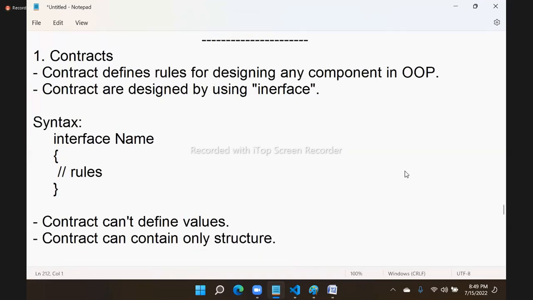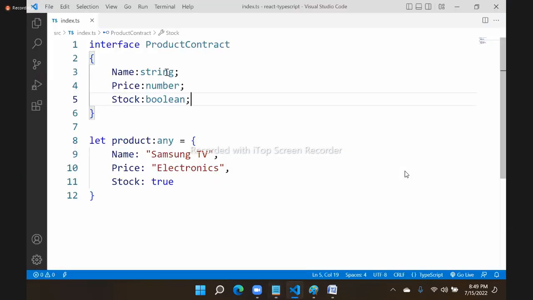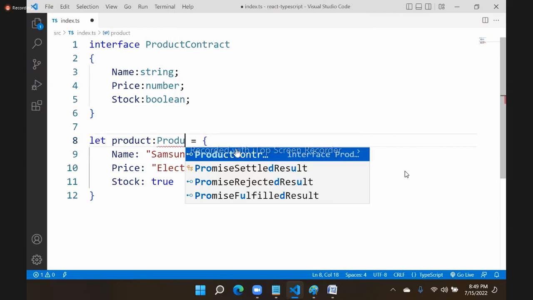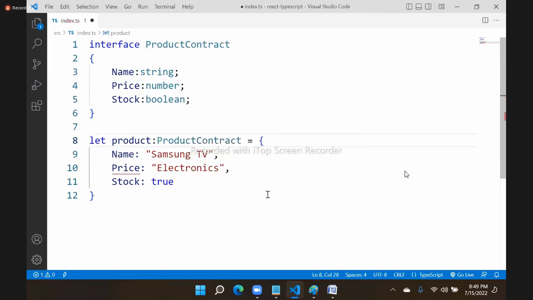A contract can contain only structure, no values. That means you cannot say that string name is equal to 2. This is not allowed. Only rules, that means only structure. And this contract should be used by this product now. Then we will remove this any and make that use the product contract. Now we have problems.